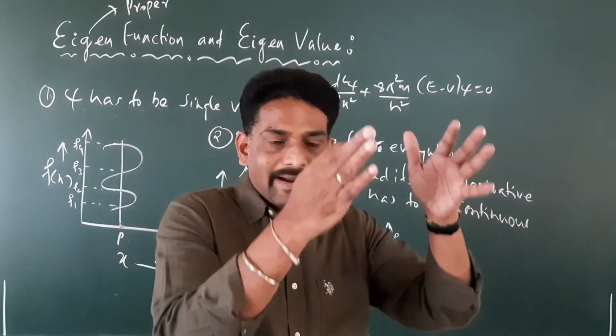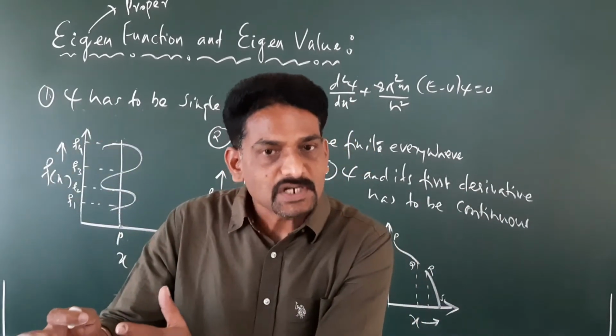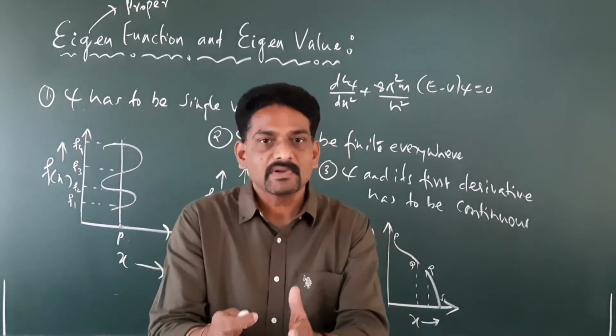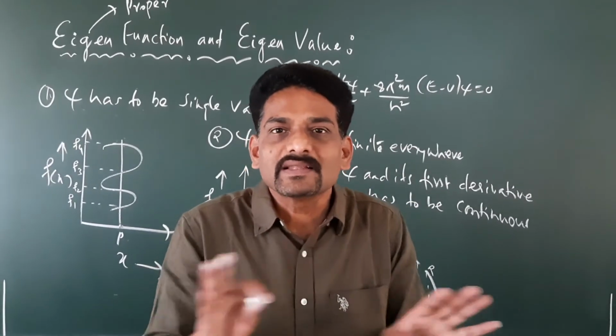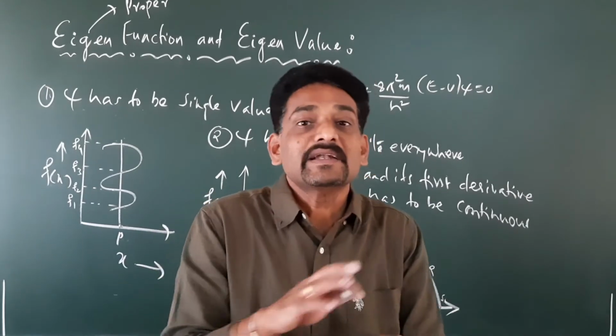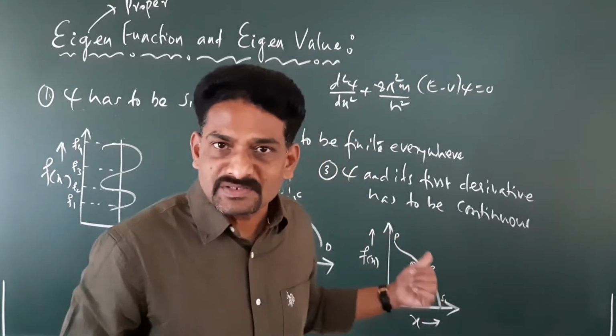We cannot say that at a certain interval the status of the particle is known, at some other interval it is known, but in some interval in between the status of the particle is not known. You cannot say like that. If you say like that, then it is not going to be a wave function. You know what it means?